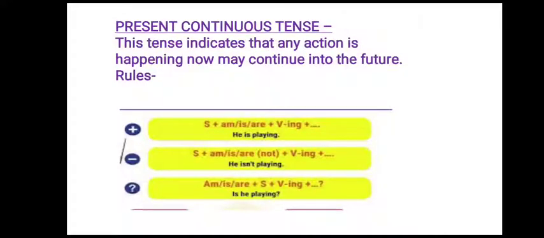Okay, now let us see the negative form of this particular sentence. Subject plus am/is/are plus not plus verb plus ing. So he is not playing. Now over here the helping verb comes in front at the first place and the subject comes at the second place for the question words. So am/is/are plus subject plus verb plus ing. So is he playing? Okay.